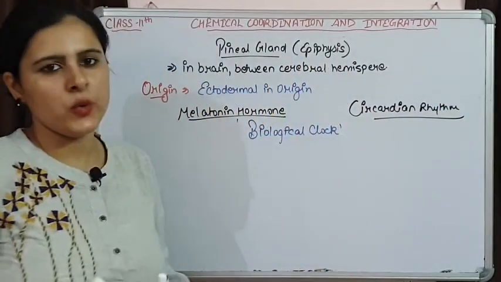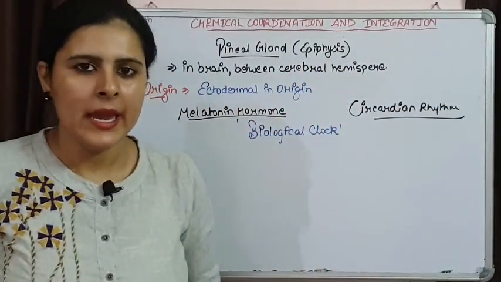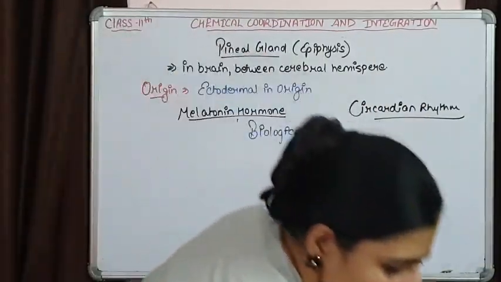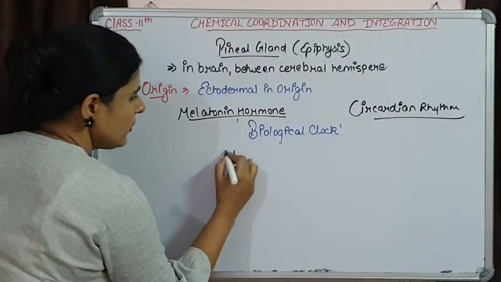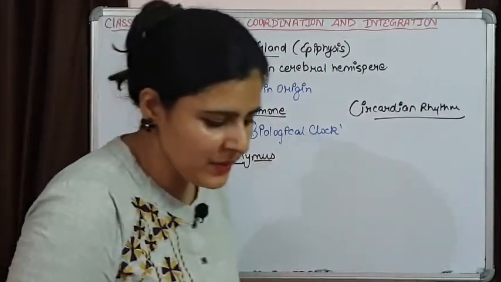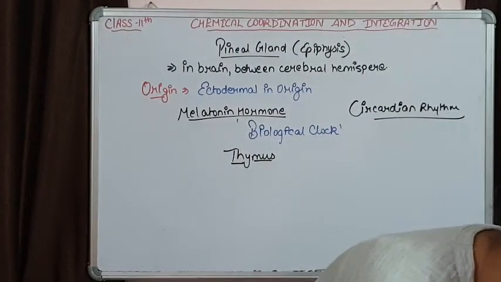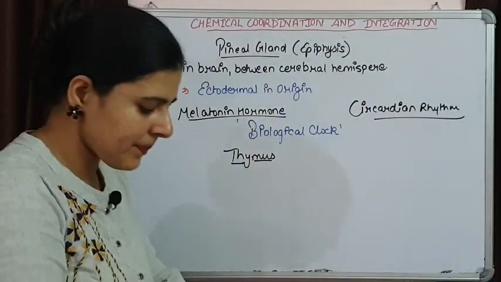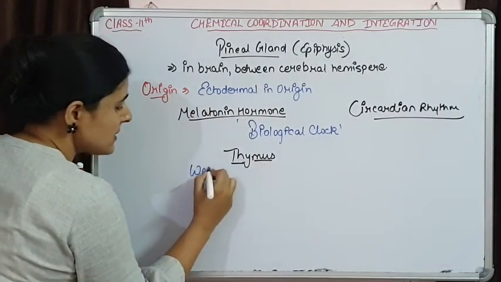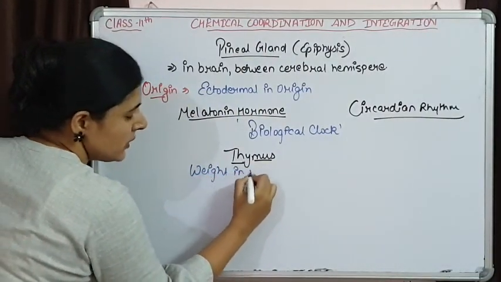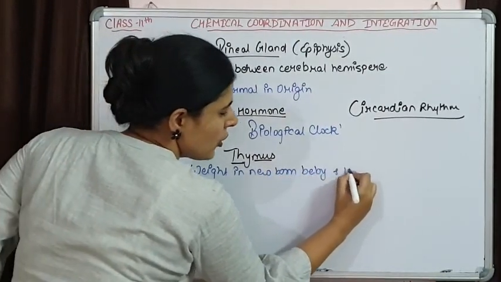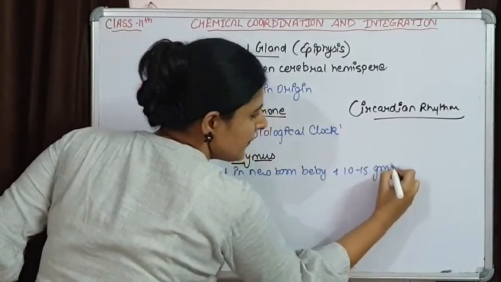This is what we are knowing about pineal gland. And next gland of our today's discussion is thymus. If we see this thymus gland, when an individual is born, then the weight of thymus gland in a newborn baby is almost 10 to 15 gram.